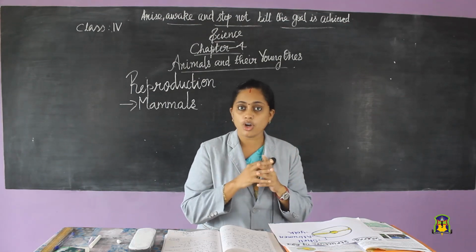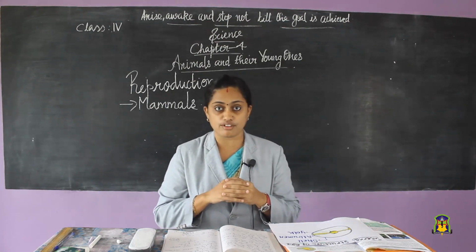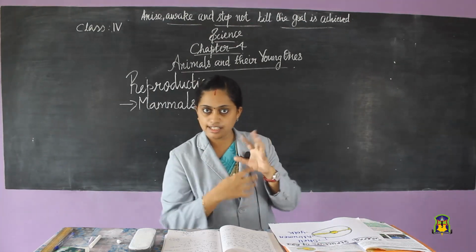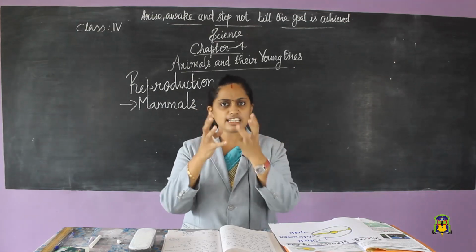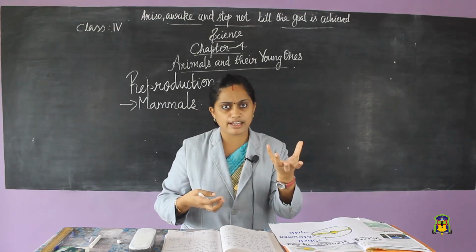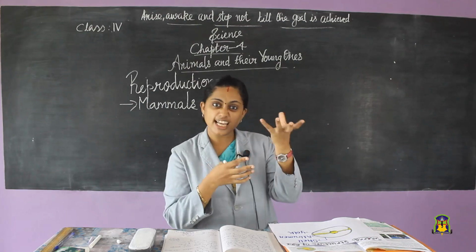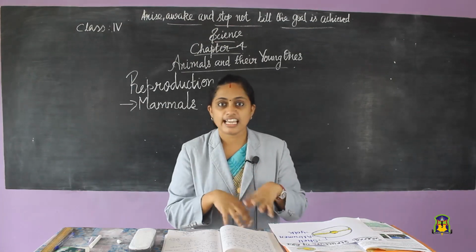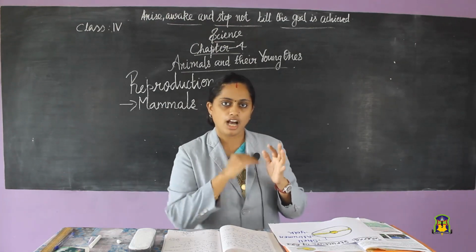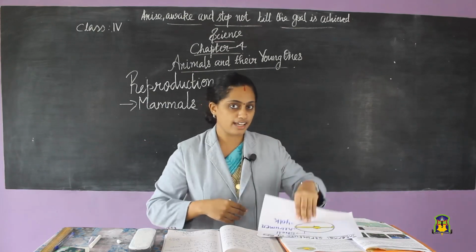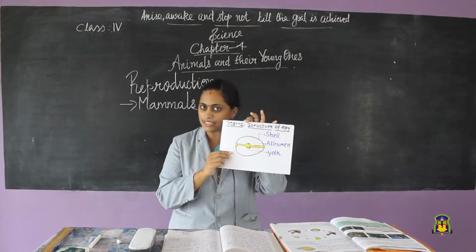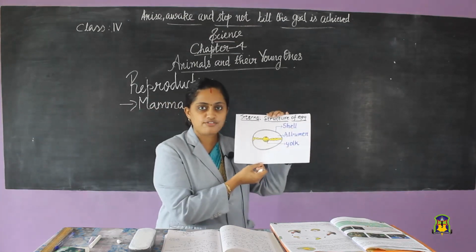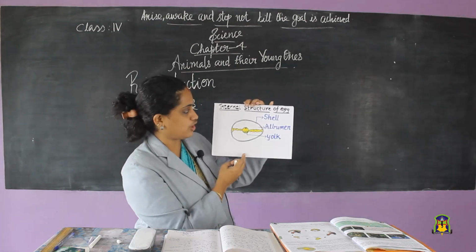After that we saw what is the internal structure of an egg. How an egg will be looking, how it will be inside. We have seen eggs. You might have seen small nests of sparrows, small birds. You might have seen the hen's egg. Now we have to see how will be the internal structure of egg. So I have a picture for you. See this? You remember the picture which we drew on the board last day? Internal structure of egg.